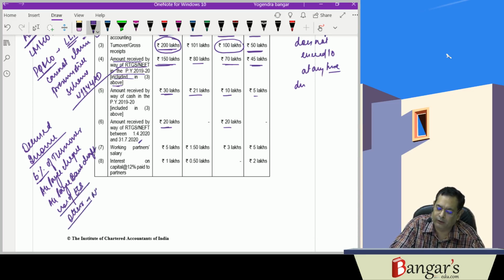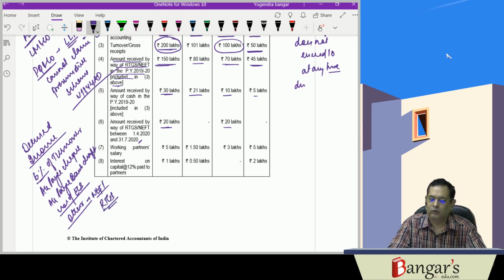Basically NEFT, RTGS, etc. are covered here. And 8% of the turnover in the other cases.